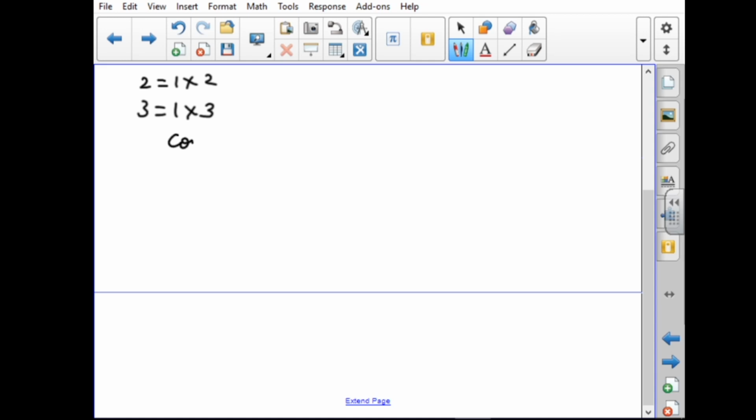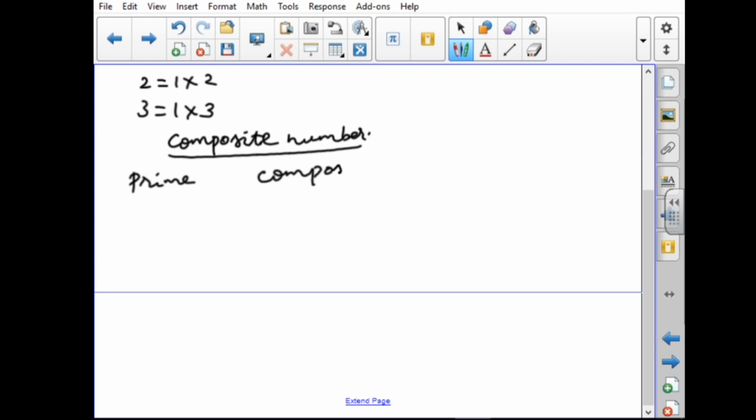Composite number. What is a composite number? We already know two kinds of numbers. The first one is prime numbers, another one is composite numbers. A prime number means a number having exactly two factors. What are the two factors? 1 and the number itself.